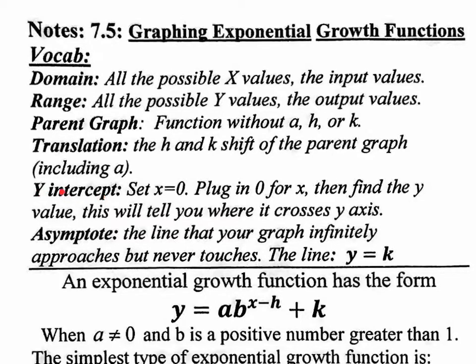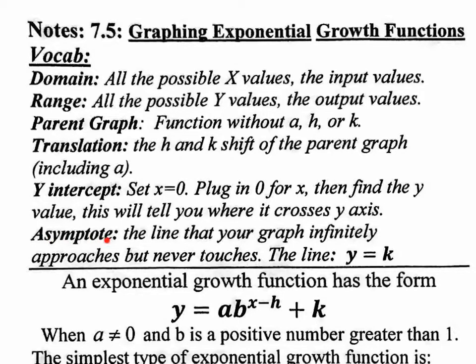The y-intercept, we already know what a y-intercept is. It's where your line or your graph crosses the y-axis. How do you find that point? You set x equal to 0, which means you plug in 0 for x and you solve for y. And that'll tell you exactly where it crosses the y-axis.